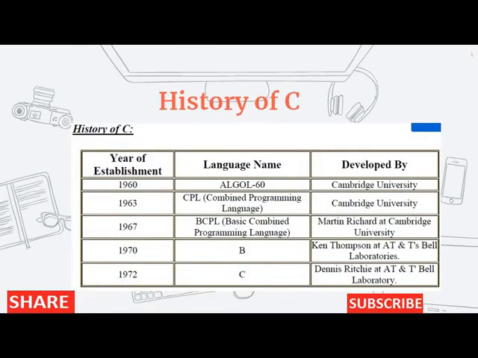What is the history of C? There are four languages which were developed before C, like Algol 60, CPL (Combined Programming Language), BCPL, B, and so on. In 1972, C was developed by Dennis Ritchie at AT&T's Bell Laboratories. That's the main idea of the history of C: 1972 is the year when it was developed.